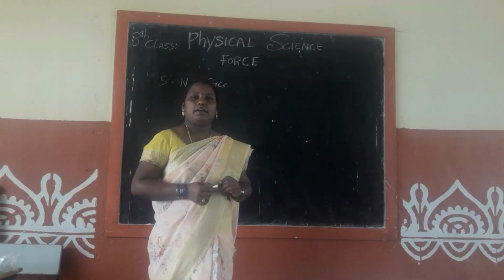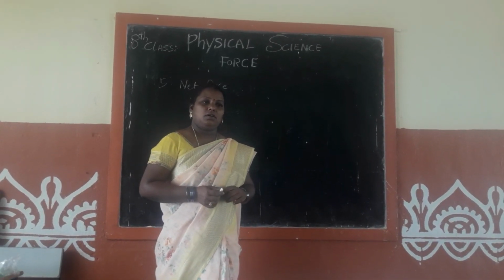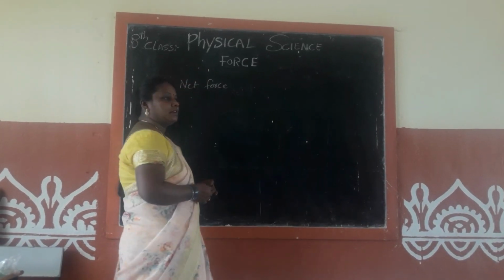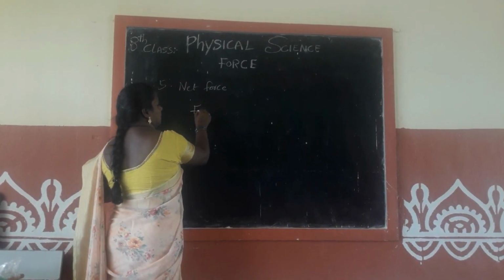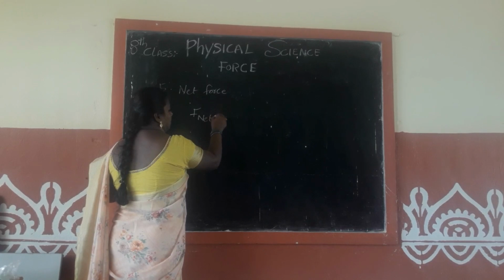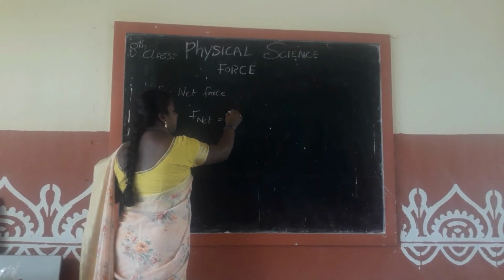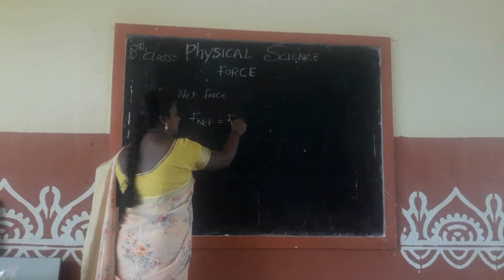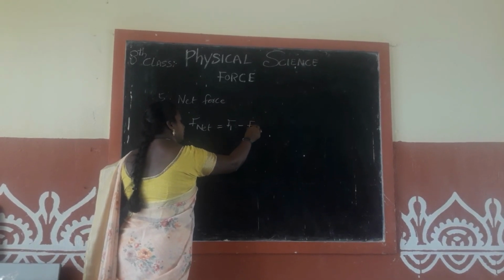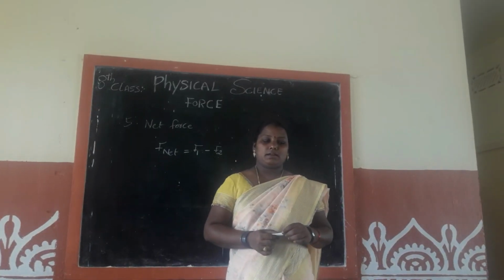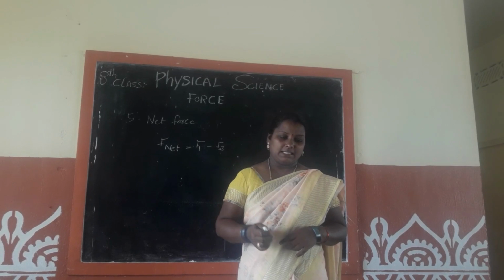That means net force is zero. We can write F net is equal to F1 minus F2.